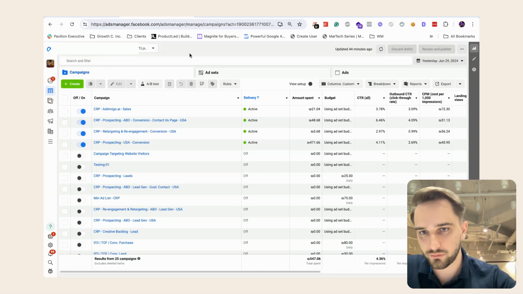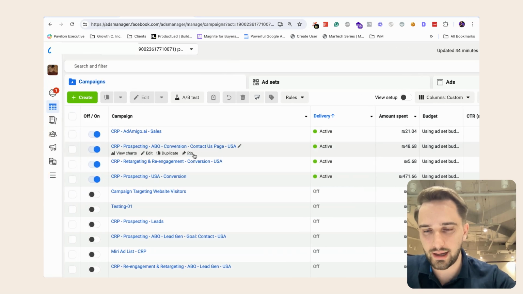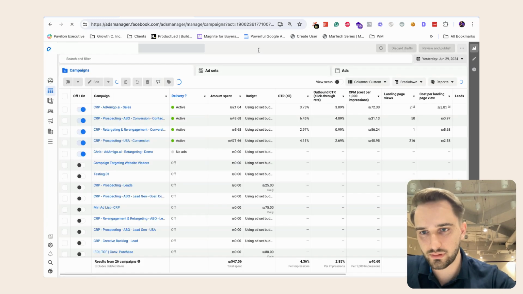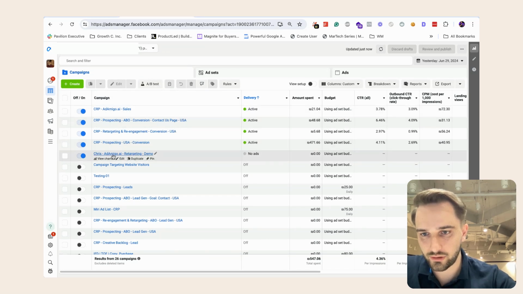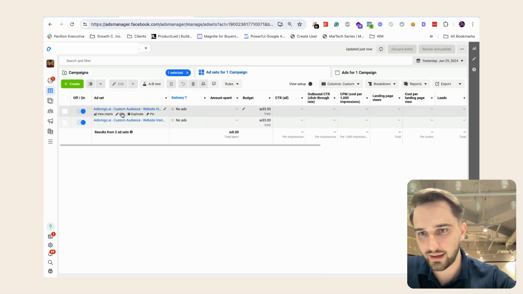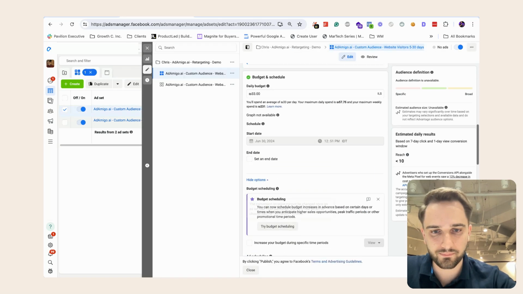Now, this is the ad account. Note how I have no campaign yet here that has the name, right? And now let me refresh. And let me see, here it is, AdAmigo.ai, retargeting demo. Here are the two ad sets. Let me open the settings for the ad sets.